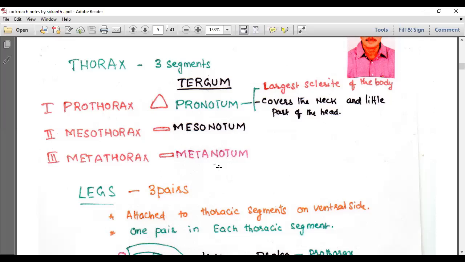Pronotum, mesonotum, metanotum. Pronotum is the largest sclerite, a triangular portion. It covers the neck and a little part of the head also. Largest sclerite of the total body, you have to remember.